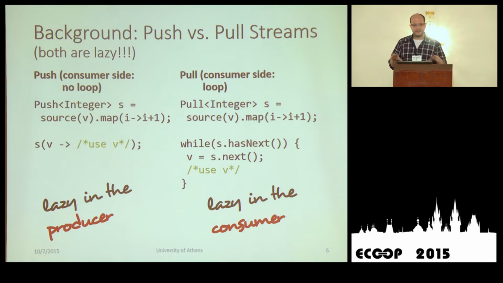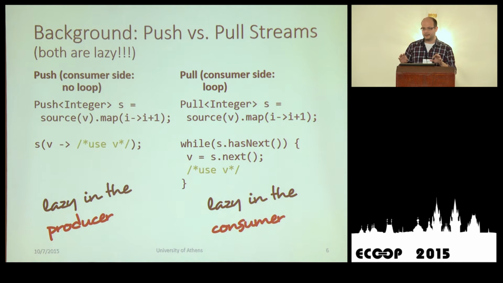But let's go through some basic background first for two slides. What is a push-based stream and what is a pull-based stream? First of all, they both are lazy. And let's see a little bit of the consumer side of both streams.